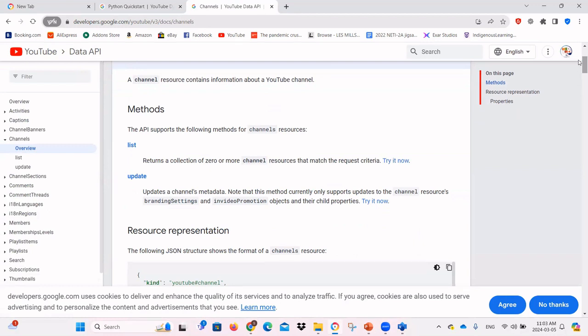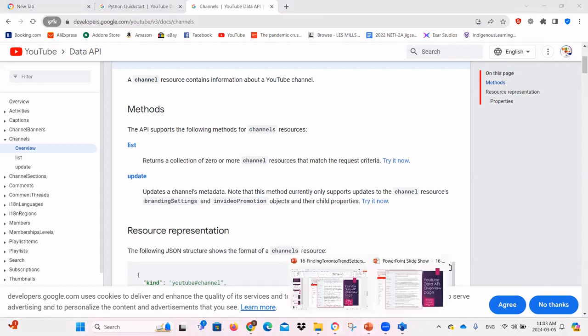We have two functions under the channels resource. There's list, which returns a collection of zero or more channel resources that match the request criteria, or update, which updates a particular channel. So is that what we want? It's relevant at some point. We need to access the channel, but is that the starting point? No. So what could be a better starting point?